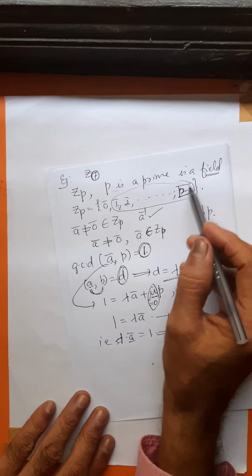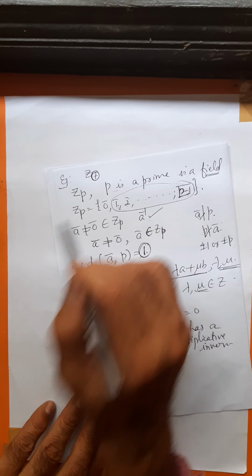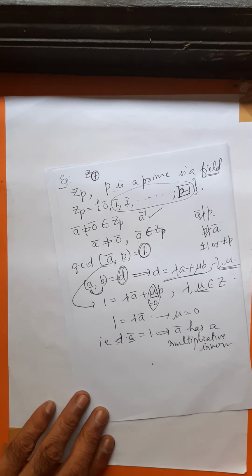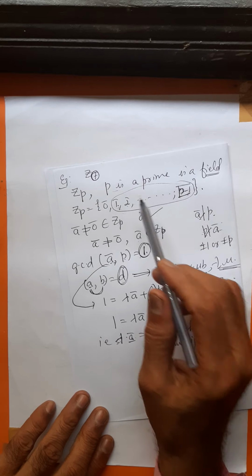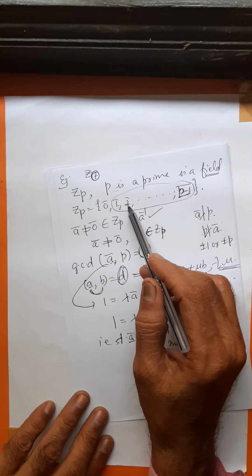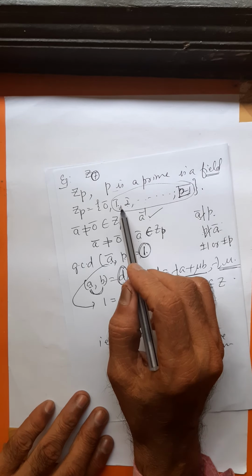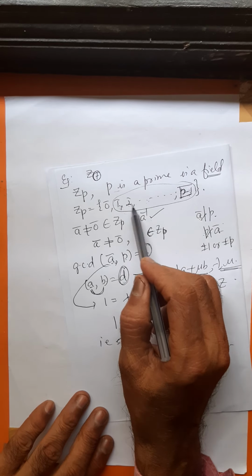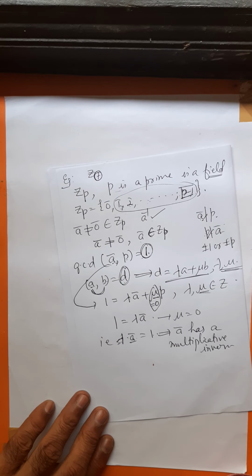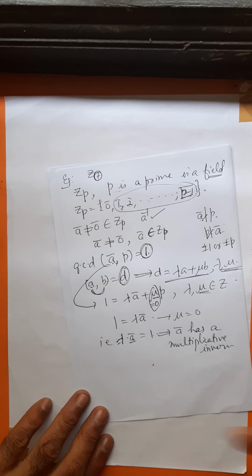What is A bar? A bar is any non-zero member of ZP. It is arbitrary; it could be the first member or the second member or the last member. But then every non-zero member of ZP has a multiplicative inverse, and hence ZP is a field.